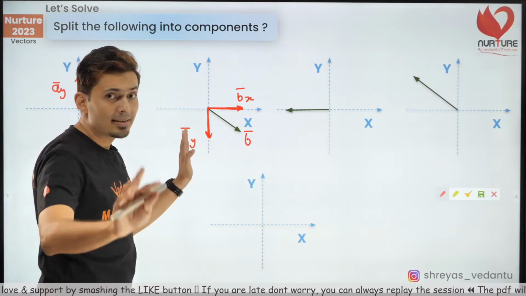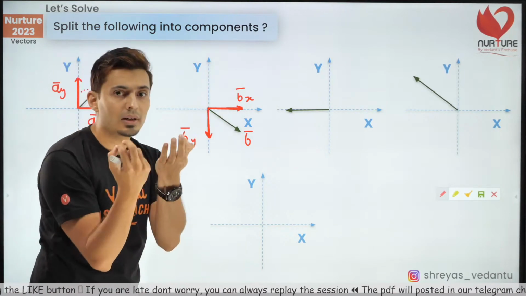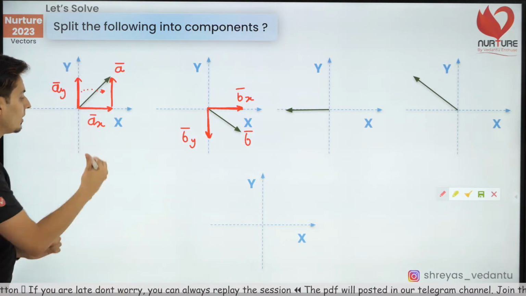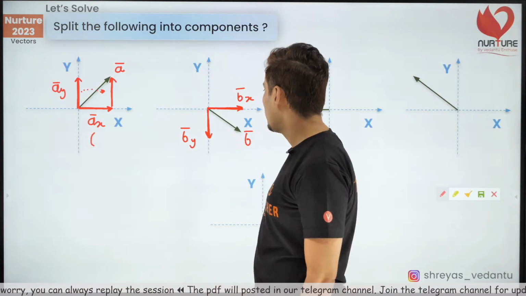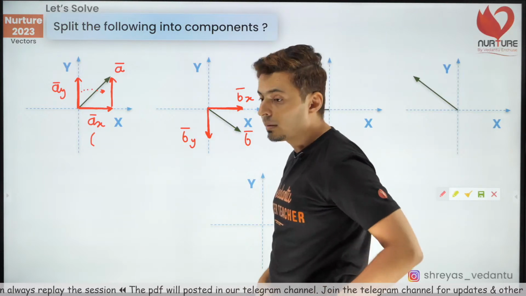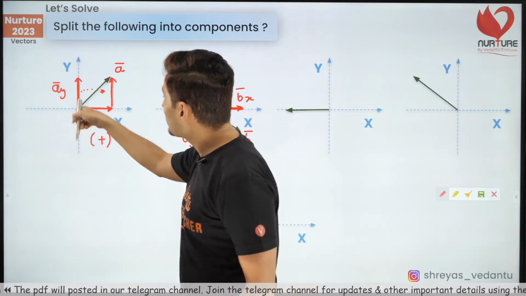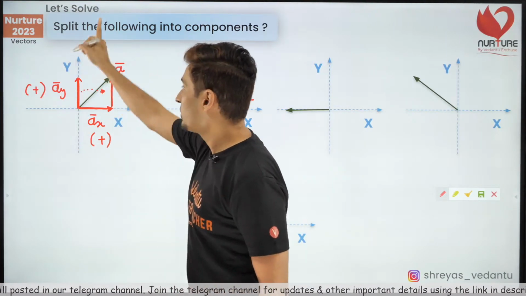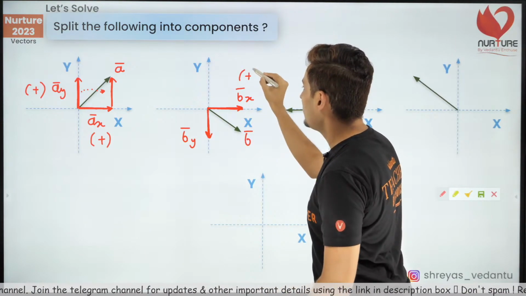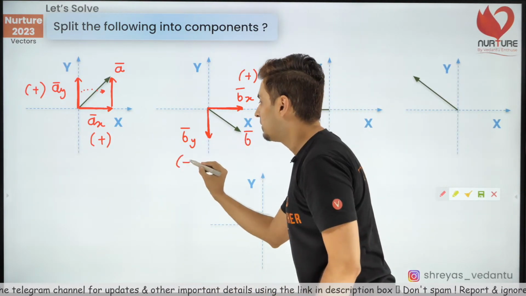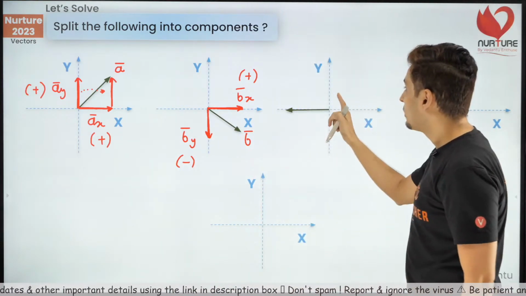Now guys, think and tell me, the x component of vector A, is ax going to be positive or negative? Come on, quickly let me know in the chat box. X component is going to be positive. Y component is also going to be positive. Yes, because it's in the positive direction. Here, b's x component will be positive, but the y component will be negative because it's in the negative direction. Now, look at this.